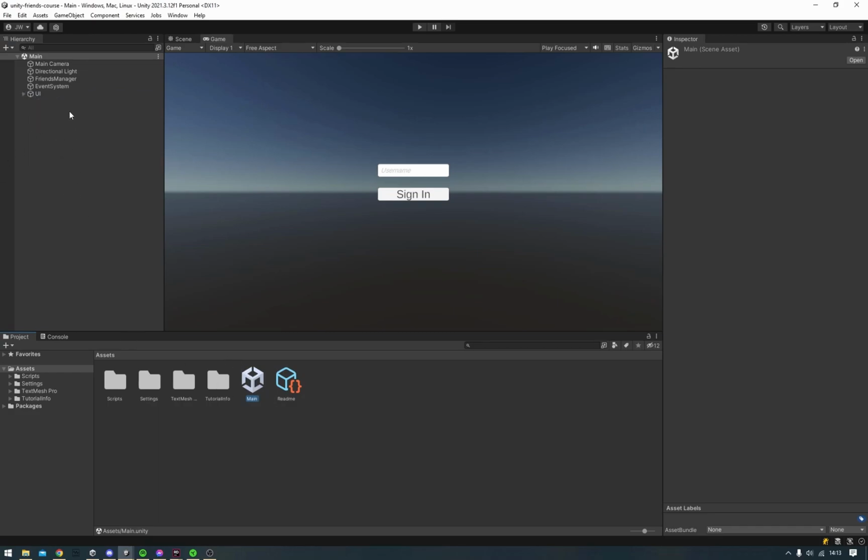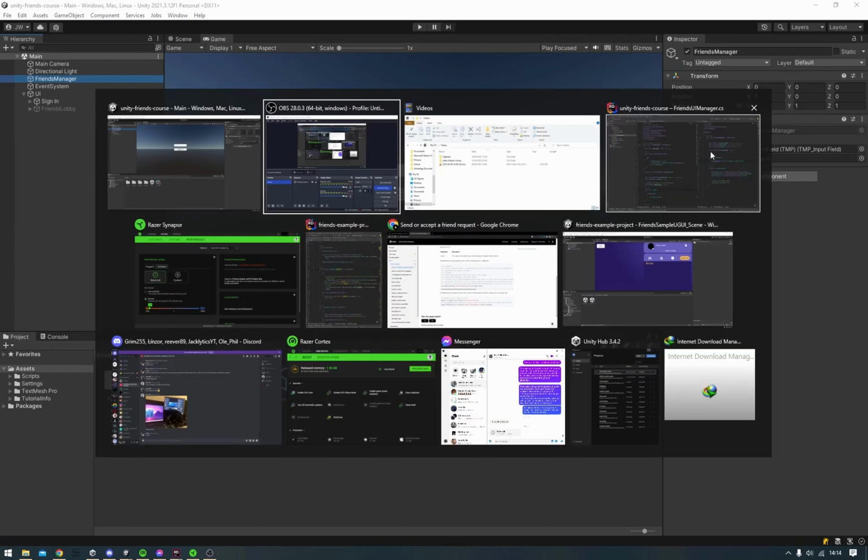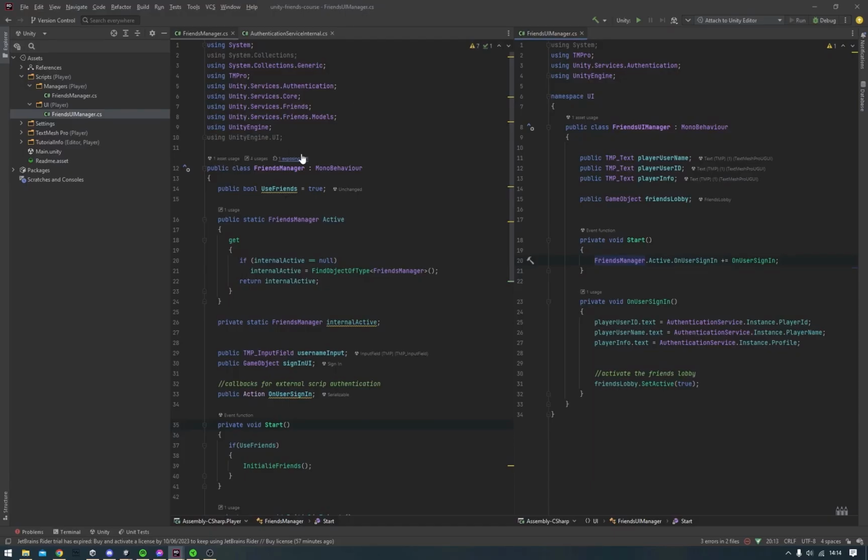And if you open it up, you will find a setup that looks generally like this, with a game object named UI, and this will be the main object that controls our UI. Importantly, on this object is the Friends UI Manager script that is the main manager for our UI as we deal with the Friends API. There's also a Friends Manager game object that has a Friends Manager script attached. And now that we've seen both of those, let's take a look at what they look like in our code editor.